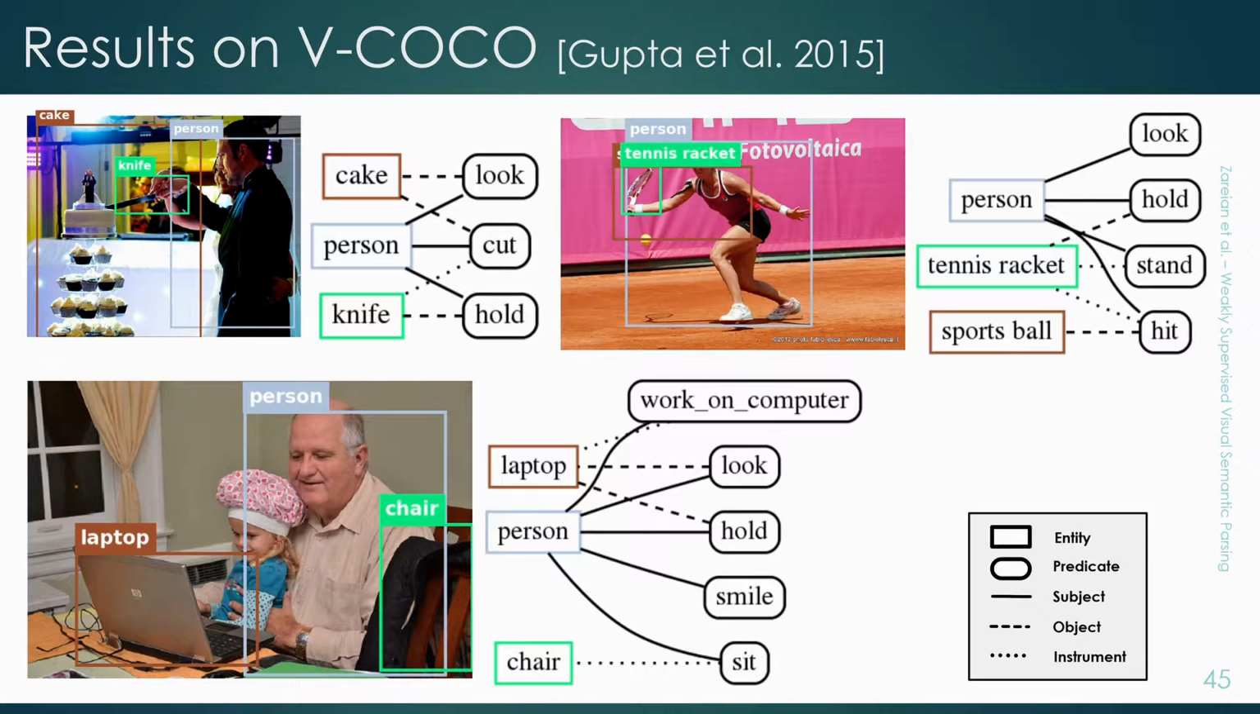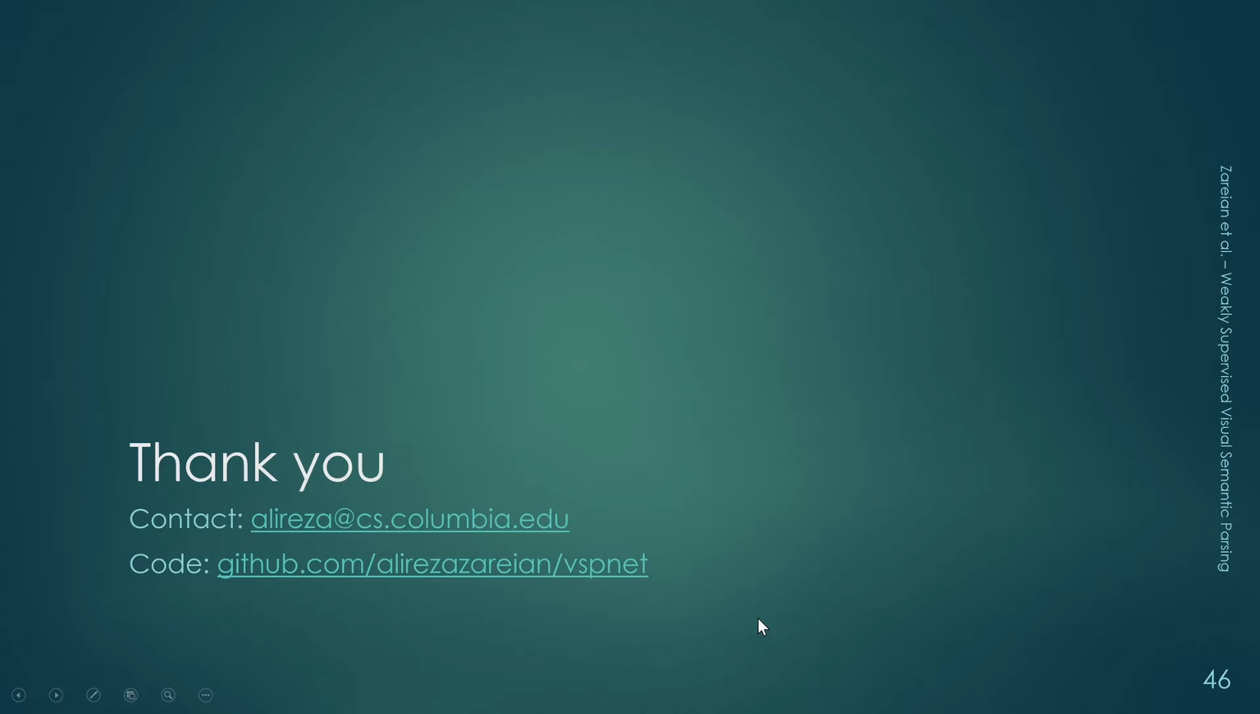But most importantly, we show that VSPNet can extract structures that are beyond the capability of existing methods. We can extract things like a person cutting a cake with a knife, or a person holding a tennis racket, or simply a person smiling. This system is open source and available to everyone.